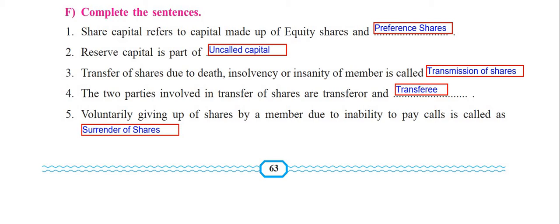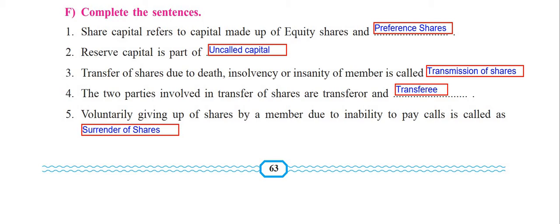And yes, today we are going to solve the exercises part of chapter 3, Secretarial Practice. In the previous video we solved question number 1, a few exercises, I think from A to E. Now today in this video we will solve question number 1 from F to J. So without delaying much, children, let's begin.